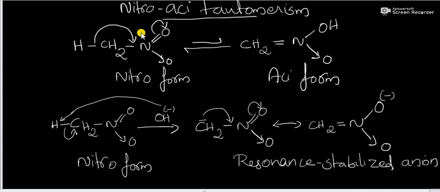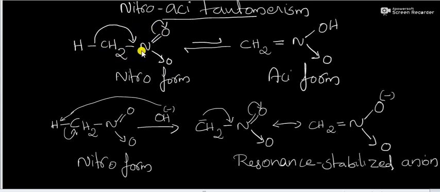Next, we have to discuss the tautomerism exhibited by the nitro compounds. That tautomerism is known as nitro-aci tautomerism. We are all familiar with keto-enol tautomerization. In the same way, nitro compounds tautomerize into aci forms. This is the nitro form, that is CH3NO2.